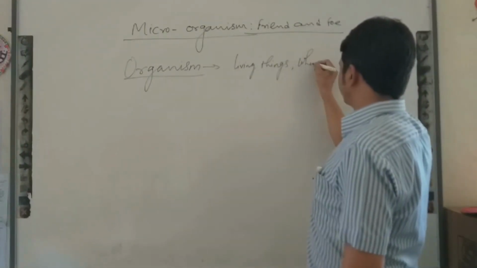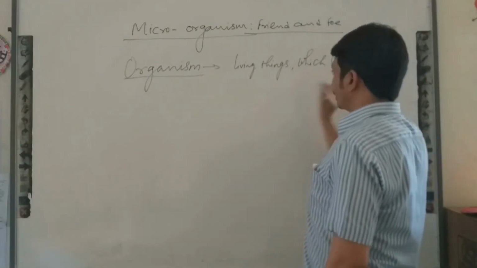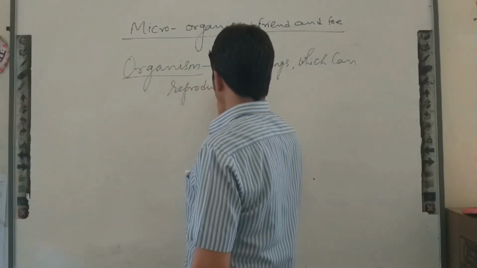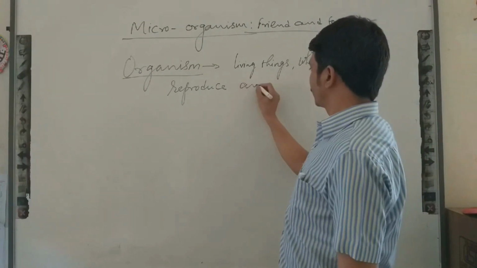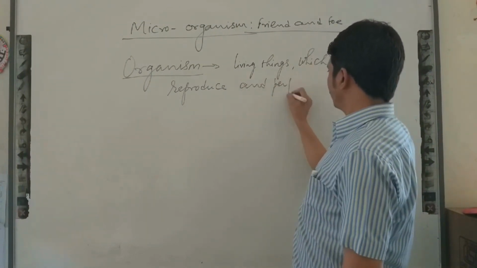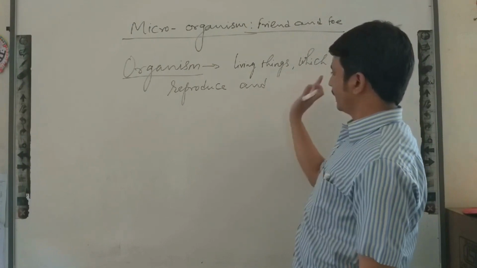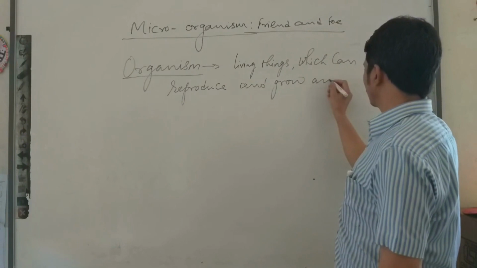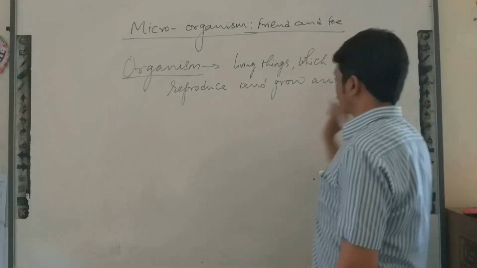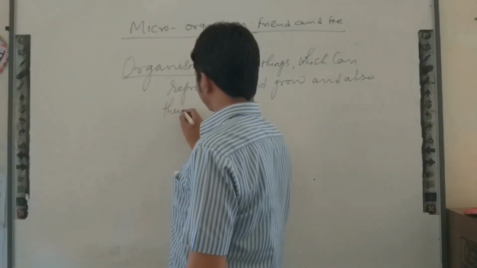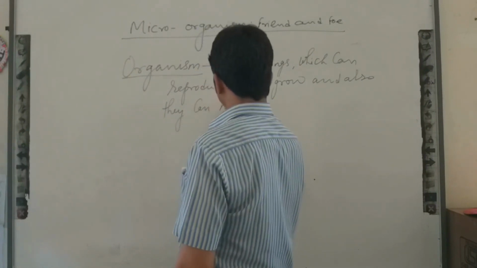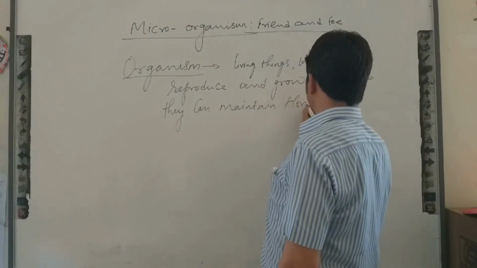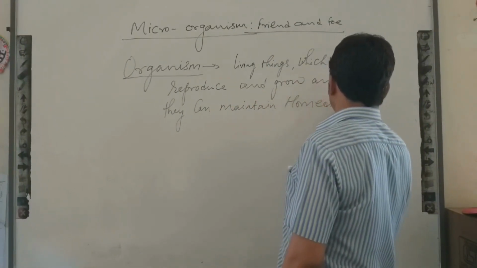Okay, these are living things which can reproduce and perform growth, means they can reproduce, they can grow, and also they can maintain homeostasis.